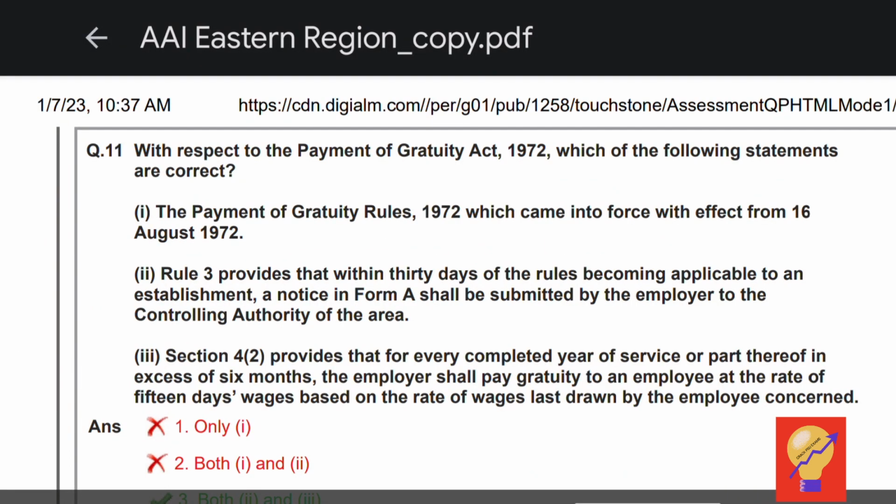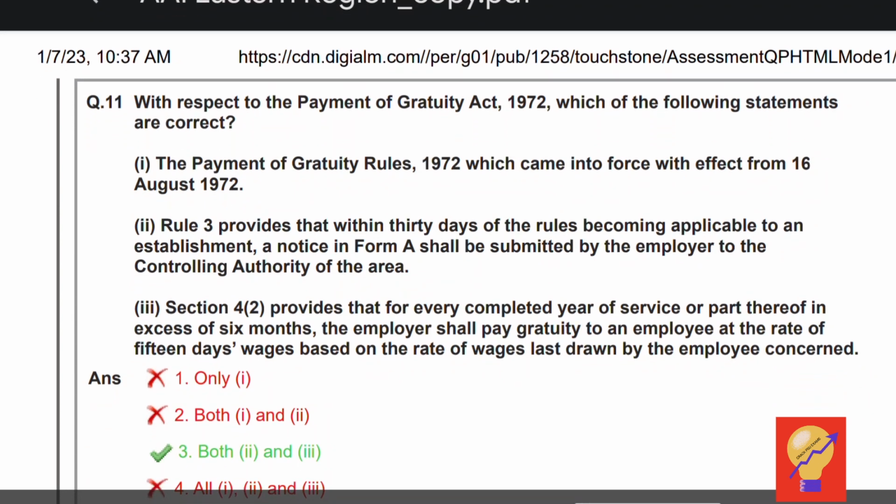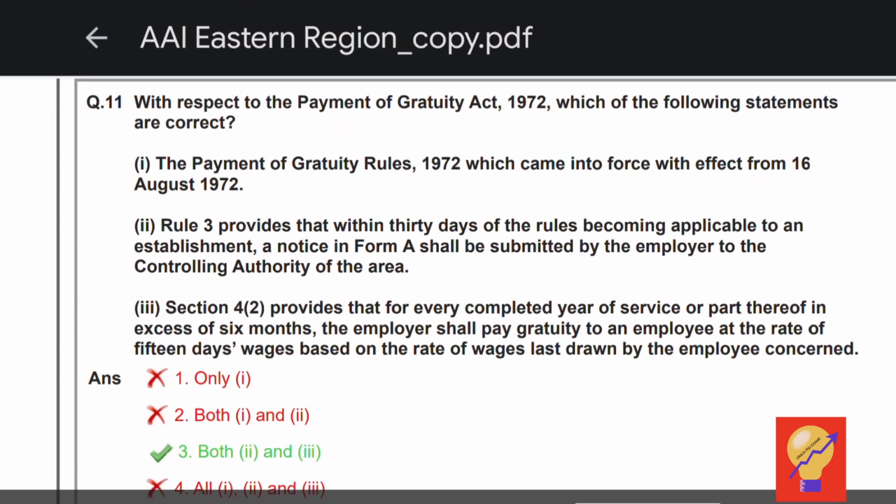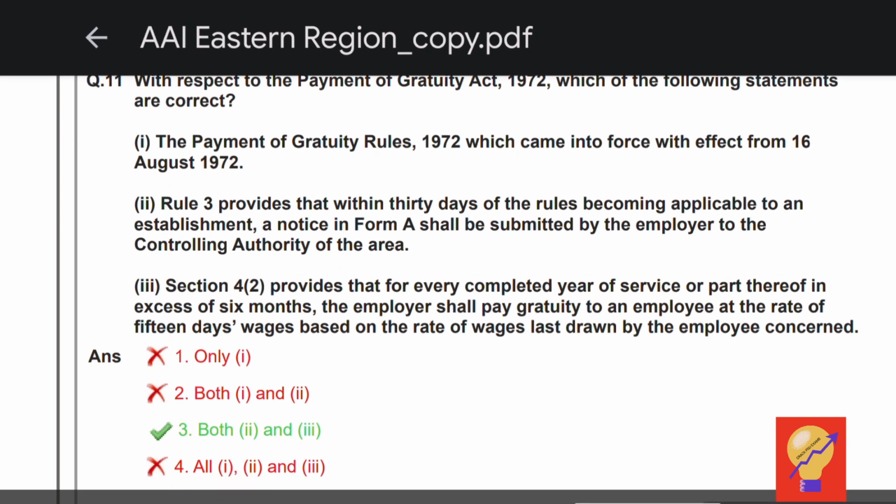So now moving to question 11. With respect to the Payment of Gratuity Act 1972, which of the following statements are correct? First point, the Payment of Gratuity Rules 1972 came into force with effect from 16th of August 1972, which is incorrect because the rules came into effect from 16th of September 1972. So first point is incorrect.